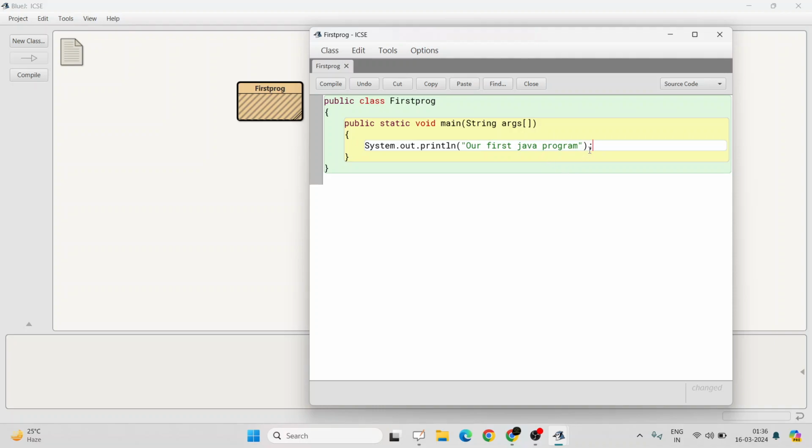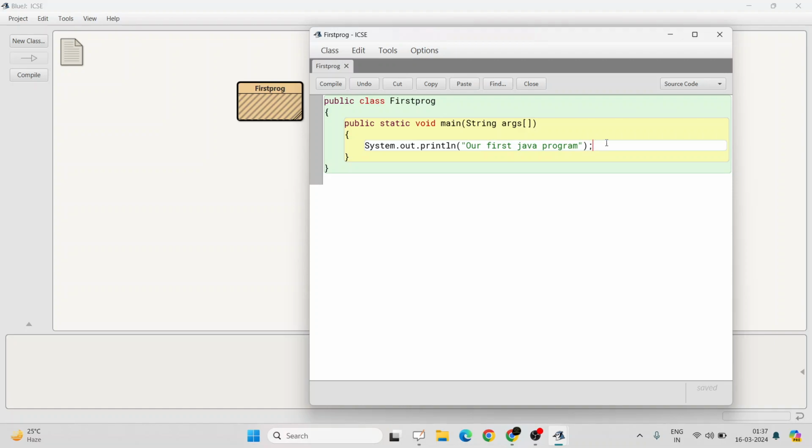Okay, let me show you one thing. Every statement must end with a semicolon. Now you may question that I have not put a semicolon over here. So why am I putting it over here? Because class and function statements already have curly braces. After the function name and the function statement is written, there is an opening and closing curly brace. So we don't put semicolons on such statements, but for the rest of the statements we need to put a semicolon. So System.out.println, our first Java program, must have a semicolon at the end.